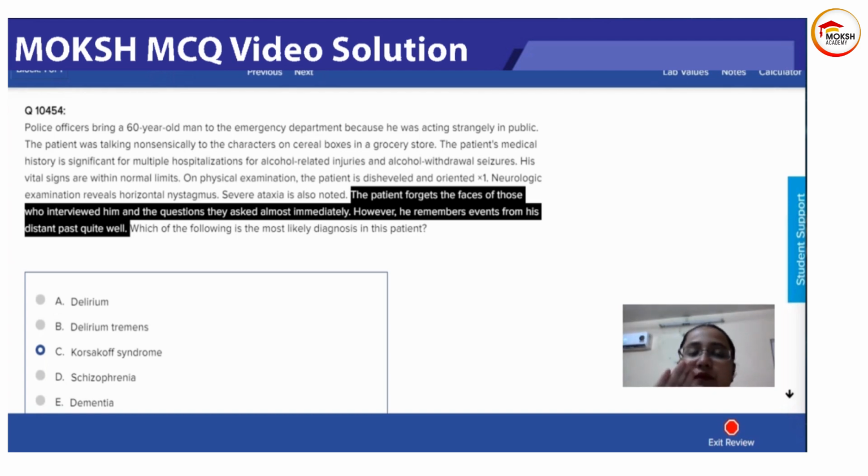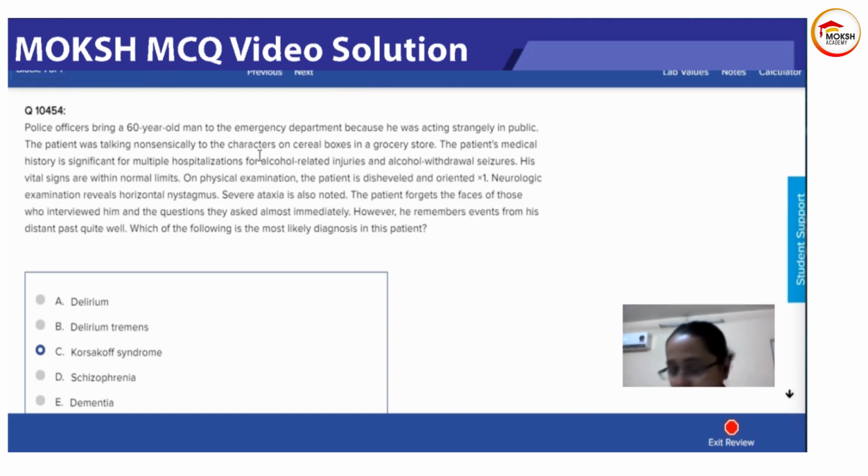Ante, remember the A or after. Antegrade amnesia is when you lose your memory of things after the events, and retrograde is before the events. So if your recent memory is going away, it's antegrade loss. If your distant memory is going away, it's a retro. Retro is old, it's a retrograde loss. This patient is having antegrade amnesia. All right, so that's just for you to clear the concept of ante and retrograde. Both can happen in Korsakoff.